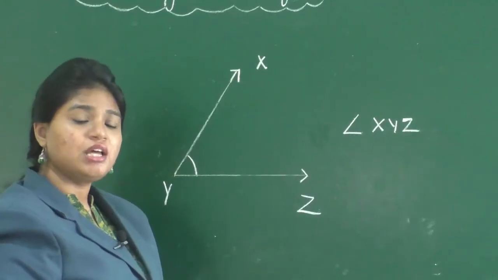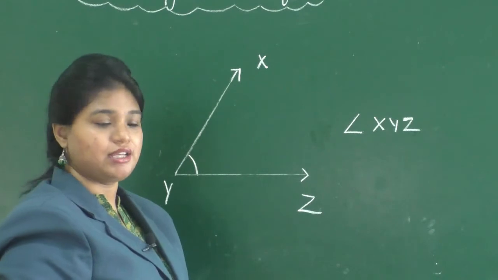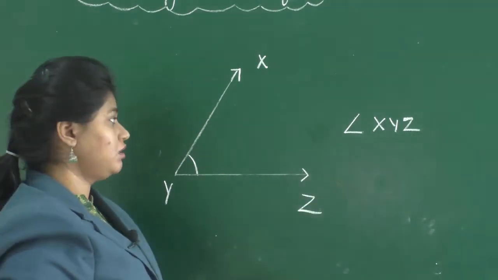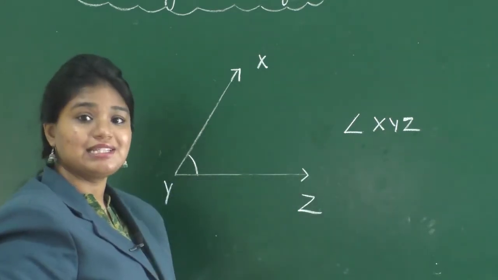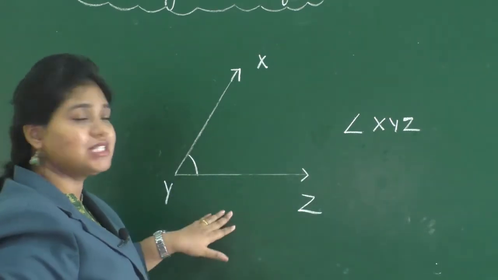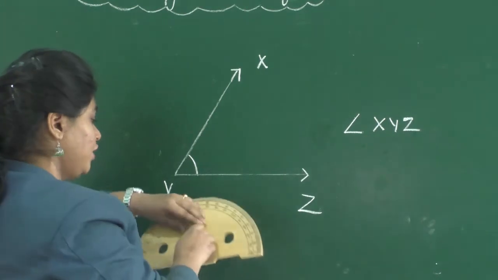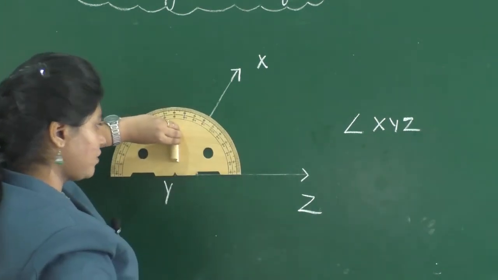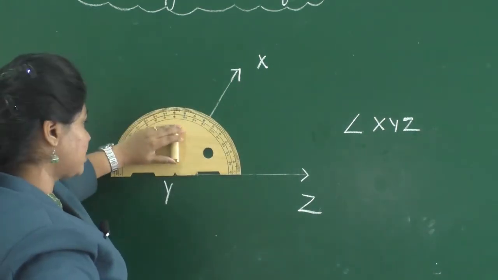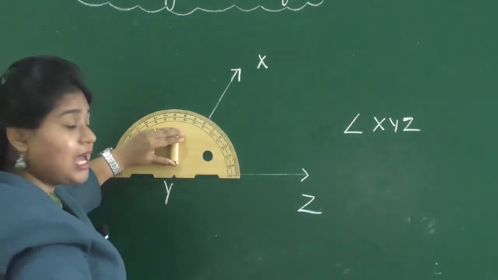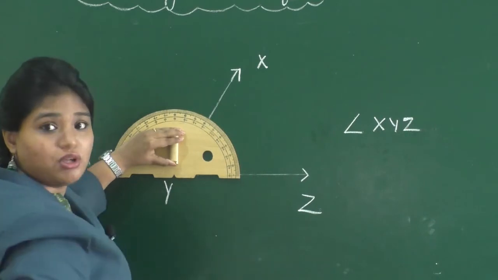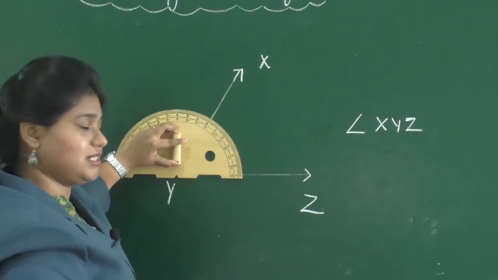So, students, now let's learn how to measure an angle using a protractor. Here I have drawn a freehand angle XYZ. So, now I will measure this angle. First, you have to keep a protractor and while keeping the protractor, you have to see that the center lies on the vertex Y and the base line lies upon the arm YZ.